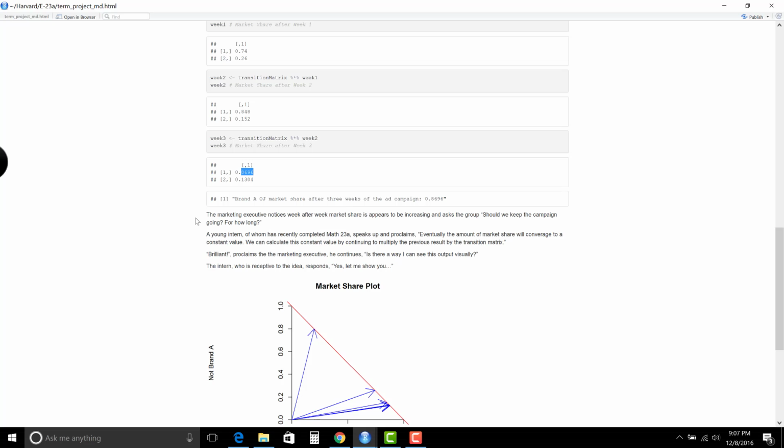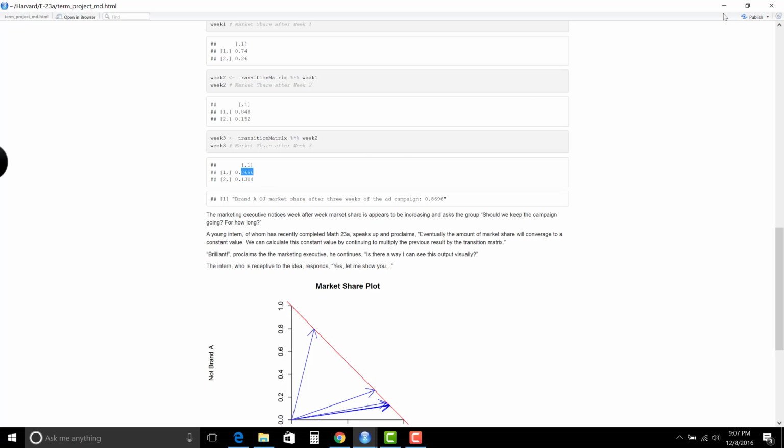The marketing executive notices week after week market share appears to be increasing and asks the group, "Should we keep the campaign going, and for how long?" A young intern speaks up, who has recently completed Math 23a, and he proclaims, "Eventually the amount of market share will converge to a constant value. We can calculate this constant value by continually multiplying the previous result by the transition matrix." "Brilliant," proclaims the marketing executive. He continues, "Is there a way I can see this output visually?" The intern, who is receptive to the idea, responds, "Yes, let me show you."